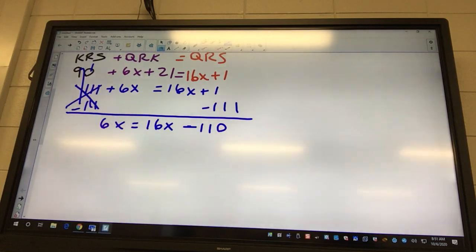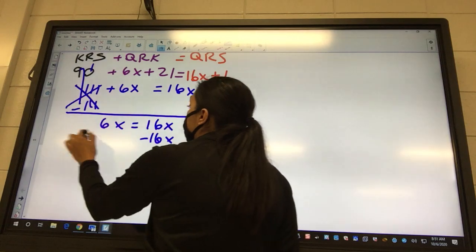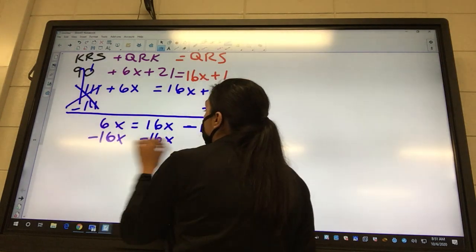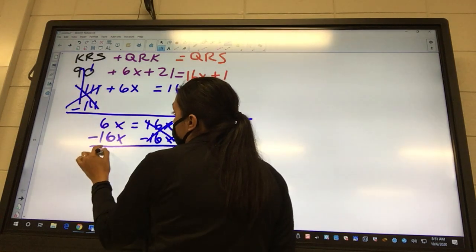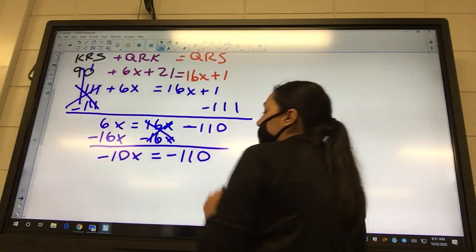6x, is that a letter or a number? It's a letter. Does it need moved? No, because it's already on the left. Now we hit the equal sign. 16x is a letter, so it needs moved. It's minus 16x on both sides. And then I got negative 10x equals negative 110.